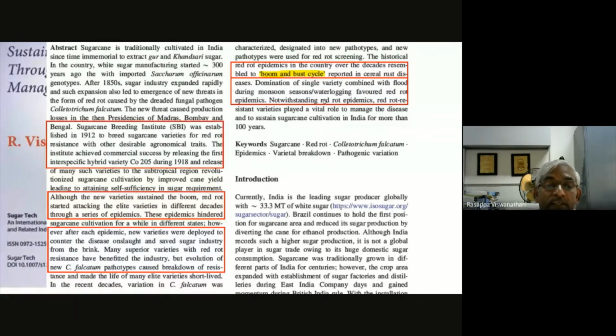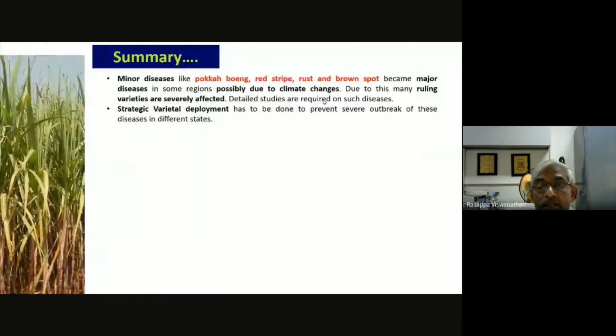Whatever we have developed is a treatment device, that is, to manage. That is, when there is a breakdown, we have technology, both biocontrol agents and fungicides, that can be used till a new variety replaces it. So varietal resistance is not only for red rot, but for other diseases also. But here I emphasize red rot because only here have we found varietal breakdown. So very frequently we have to replace the variety.